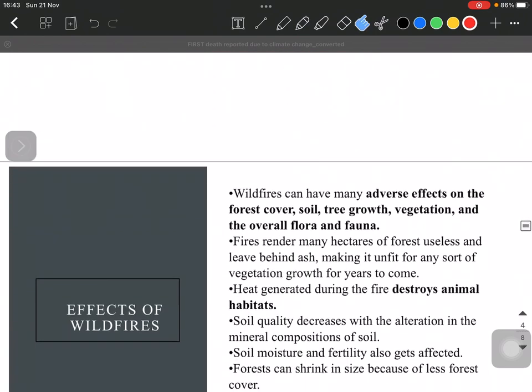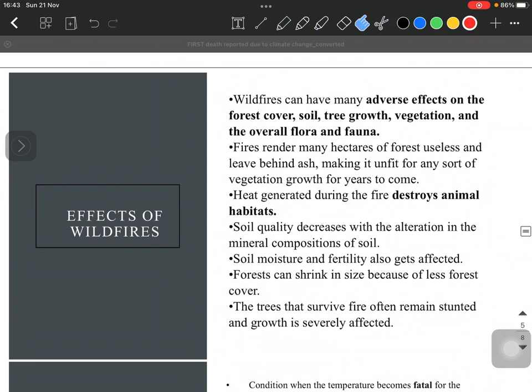So now, coming on to the effects of these wildfires, like what effect does it have on the biodiversity or the ecosystem, right? So now we have understood that there are going to be very adverse effects of these wildfires, but particularly for the living organisms like animals and humans as well. Okay, so firstly, the forest cover depletes whenever there's a wildfire, because trees burn, shrubs, herbs, everything burns out, right? Soil also gets affected. We'll see that in a while. Like how does soil get affected? Tree growth, vegetation and overall flora and fauna of that place gets affected.